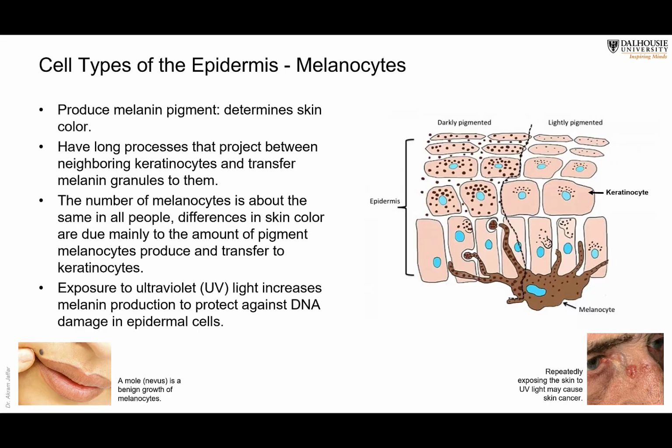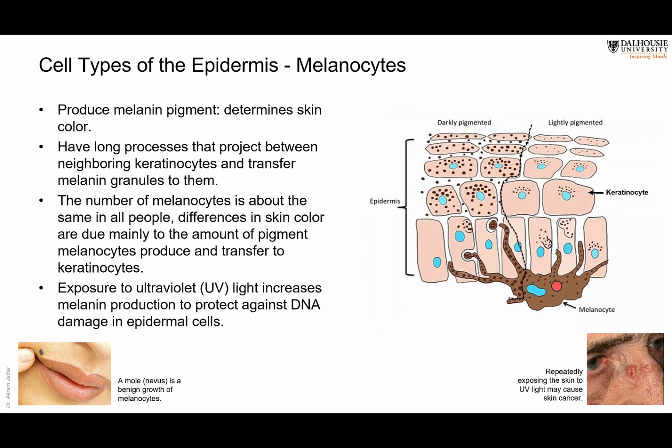The second type are the melanocytes. Again, these are the cells that produce melanin. Remember, we mentioned melanin before when we were dealing with inclusion bodies, which are present in the cytoplasm. We mentioned that one of them is the melanin pigment, and this is produced by melanocytes. Look at the melanocytes.